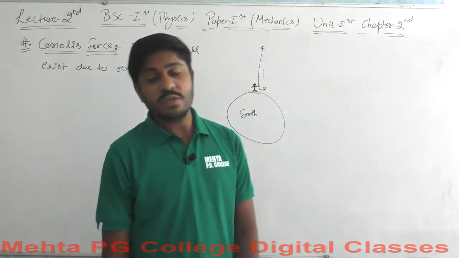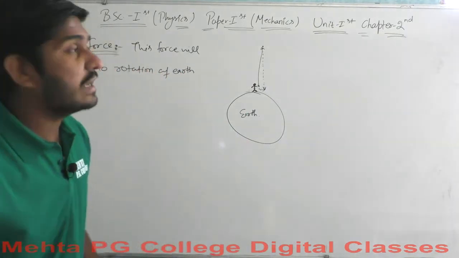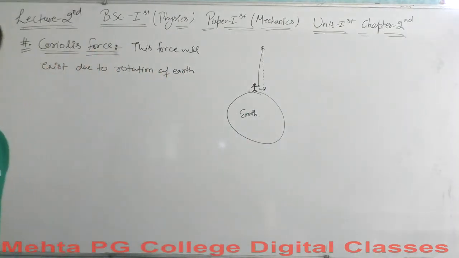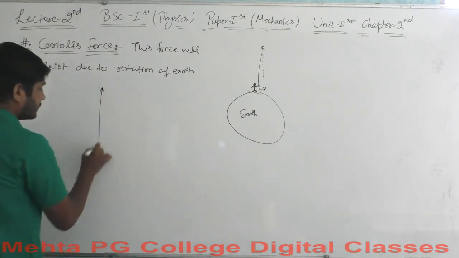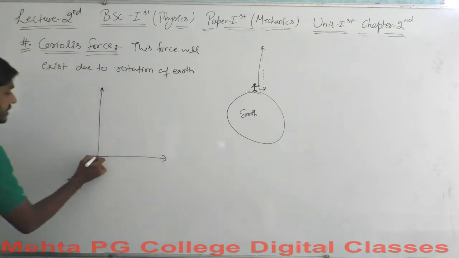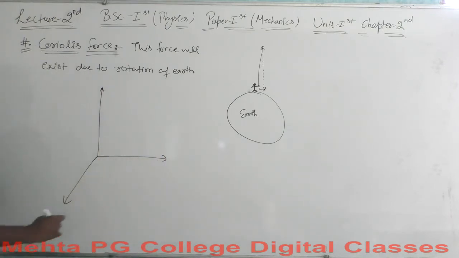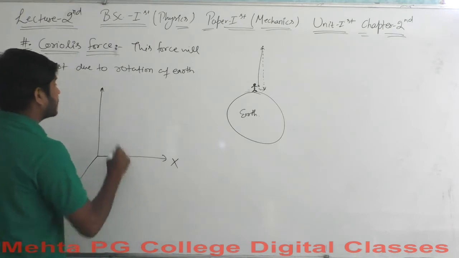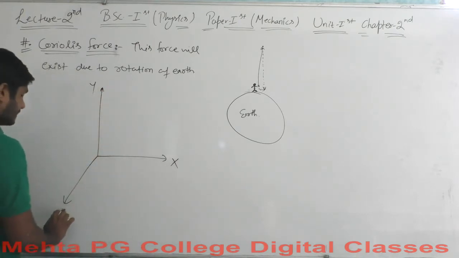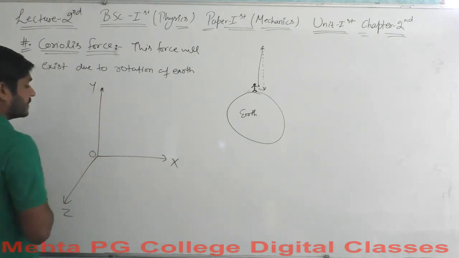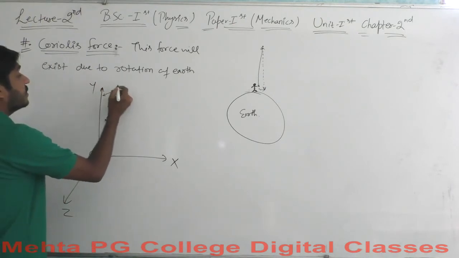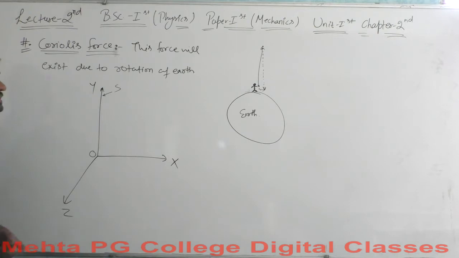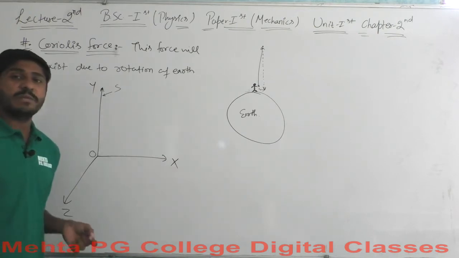Okay, so let's begin with the topic here. We have some mathematical knowledge, and then we will enhance our experimental knowledge too. Let's say we have two frames here. One is the stationary frame, which has the x axis, the y axis, and the z axis, with the origin at O. Let's term it S, the stationary or primary frame of reference.